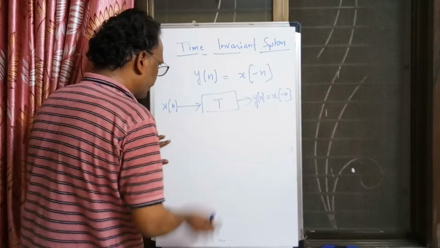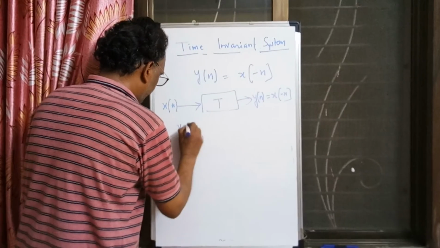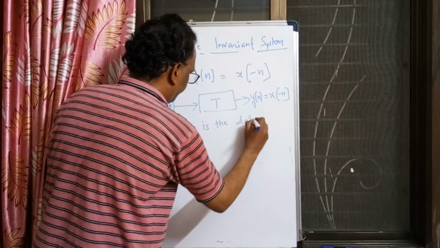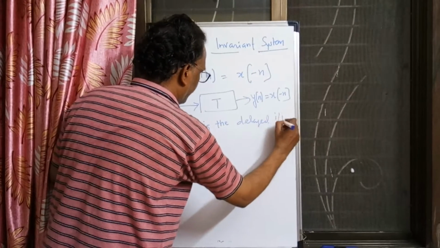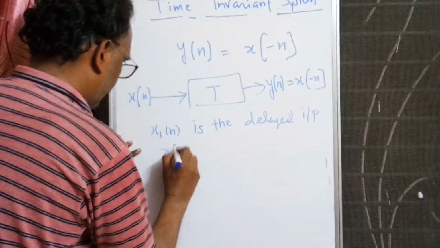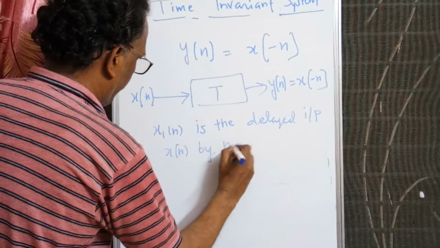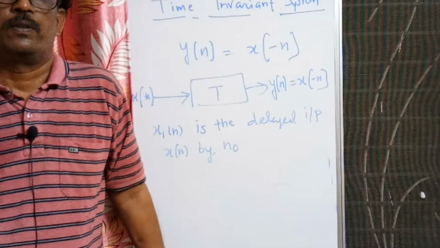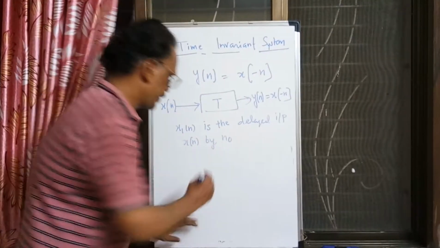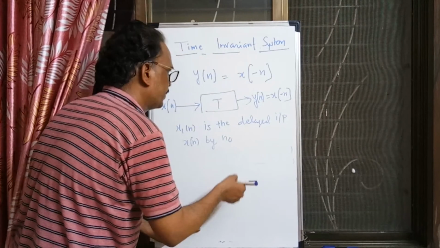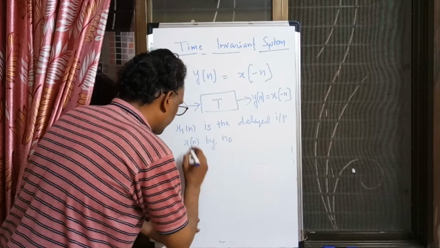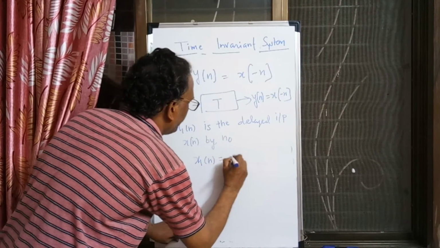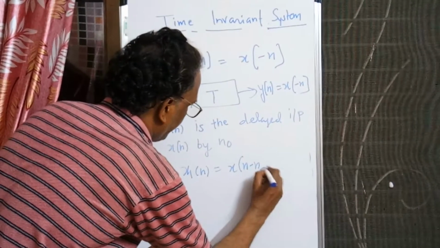First we should know the delayed input. Let us say x1 of n is the delayed input, obtained by shifting the input x of n by n naught. So x1 of n is equal to x of n minus n naught.